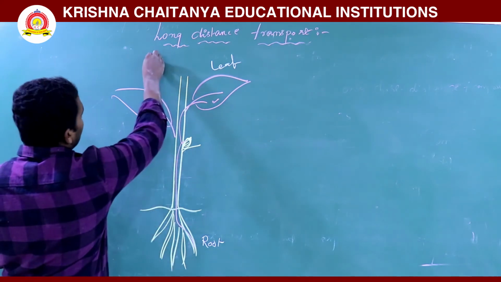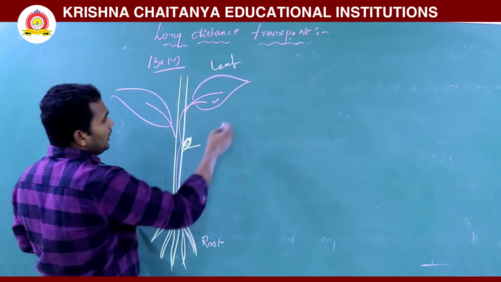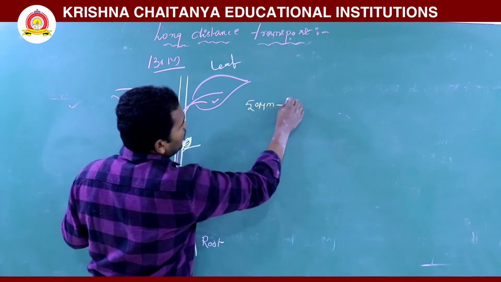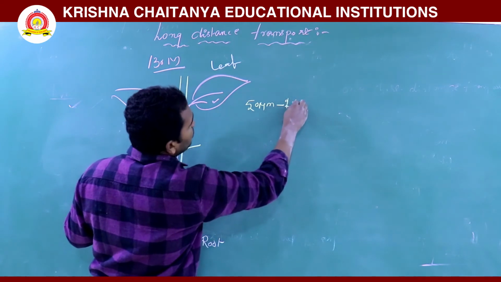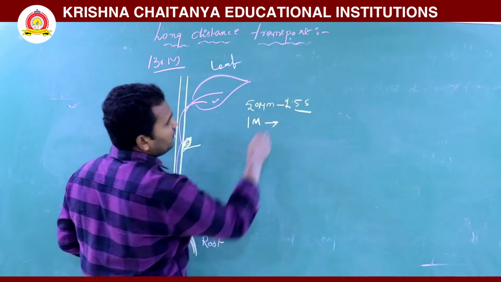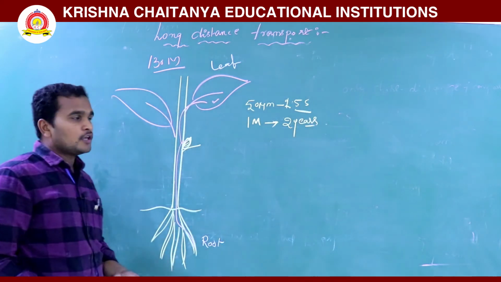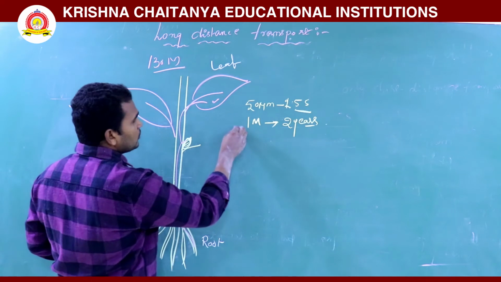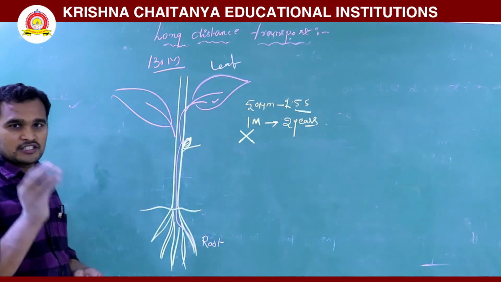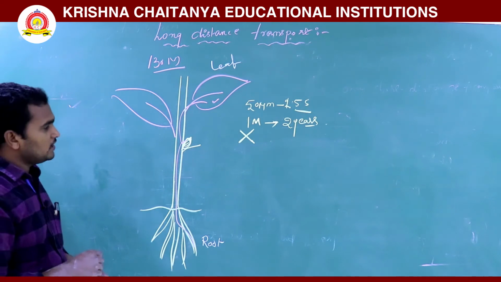Generally there are plants 130 meters in height. By diffusion alone, transport over 15 micrometers of length takes only 2.5 seconds. But for a 1 meter plant, it would take approximately 2 years. So that's why diffusion does not help with long distance transport. Long distance transportation of substances cannot happen by diffusion.